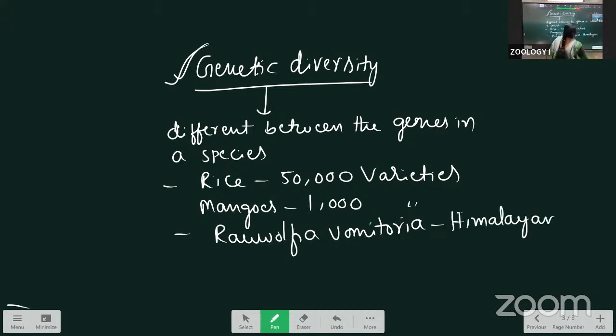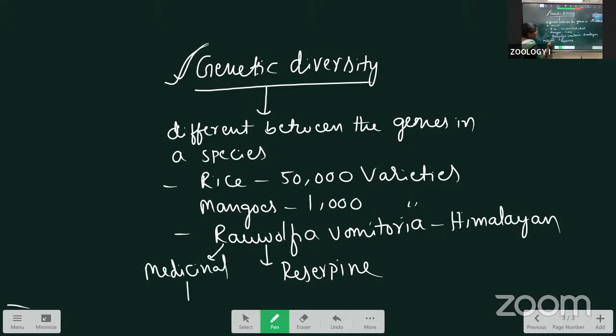This plant is a medicinal plant, and it produces one chemical that we call reserpine. This reserpine we are using for the treatment of high blood pressure.